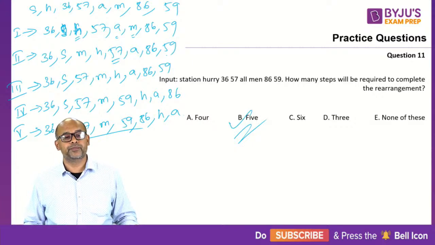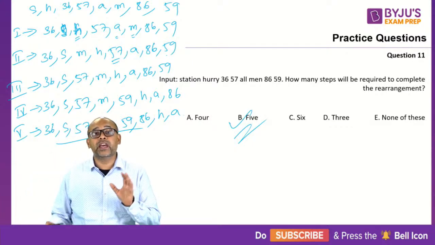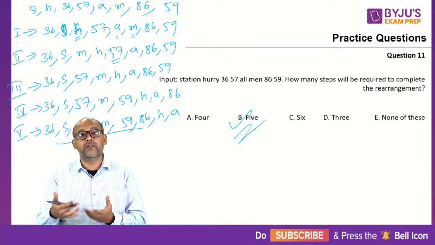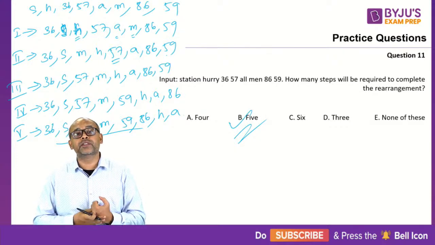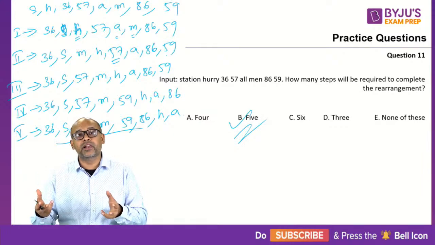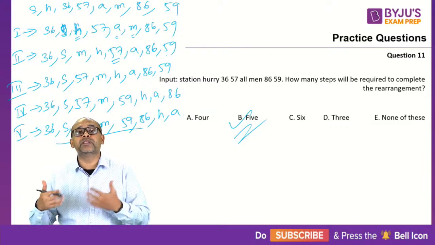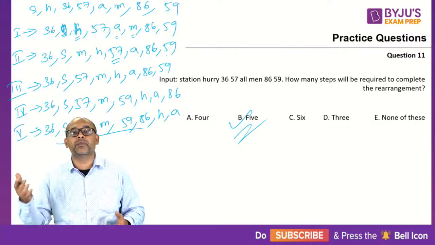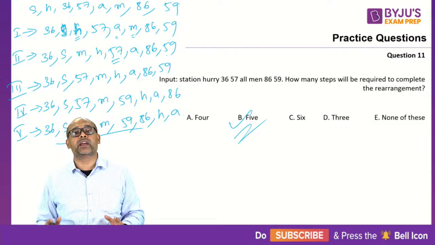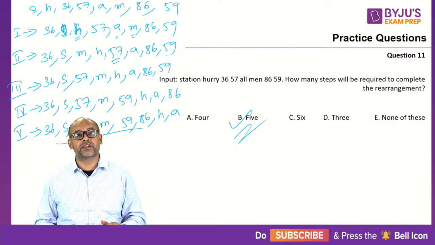Option B. Okay, so you have to be careful. If you noticed, I made a mistake in trying to do this. So please be very careful, because while the logic is simple, doing it step by step is the problem in this kind of question, and they will ask you about step number 3, step number 4, so all the steps have to be correct. That is the problem in such questions, right?